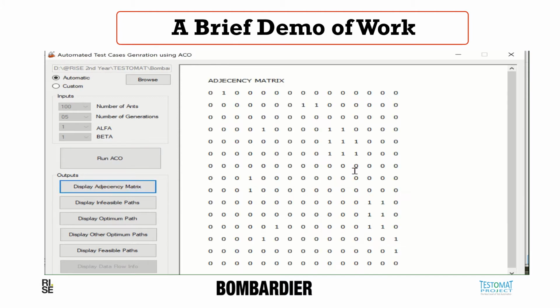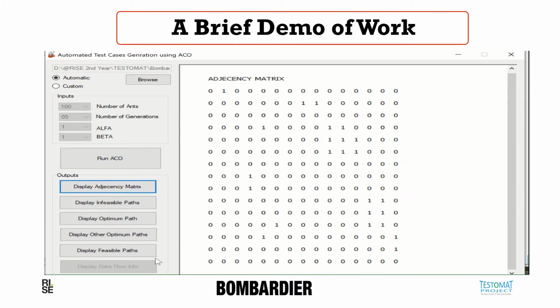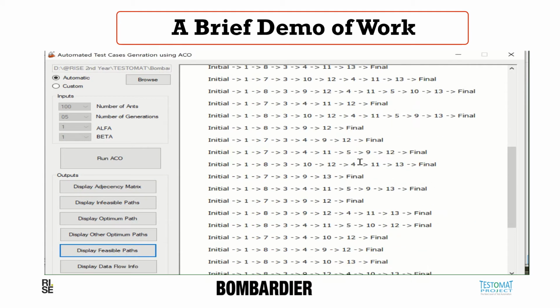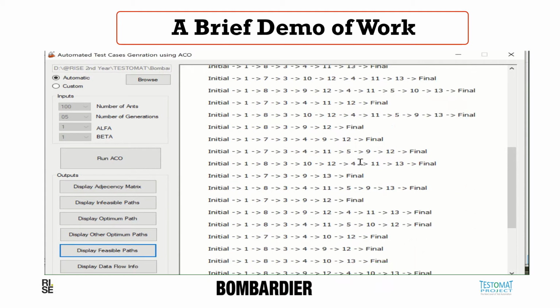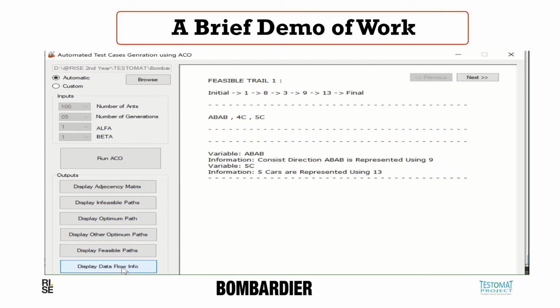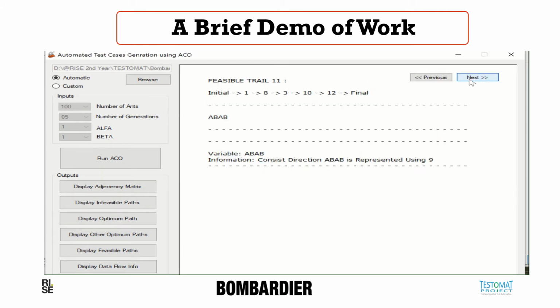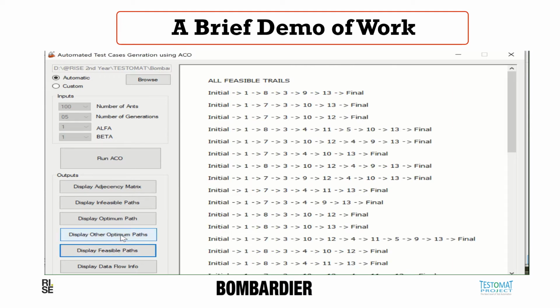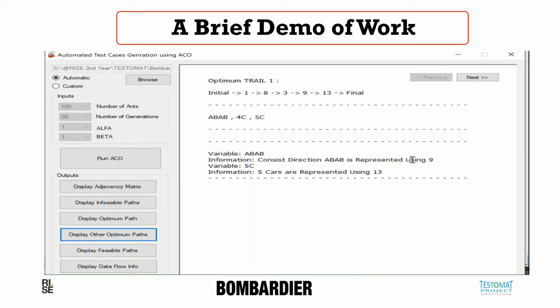We can see the adjacency matrix. This has been created through the XML that was given as input to this tool. And then we can see the feasible paths. These feasible paths are the candidates for our test cases. Then you can see the feasible trails which are created from these feasible paths. And then we are looking at the optimal trail.